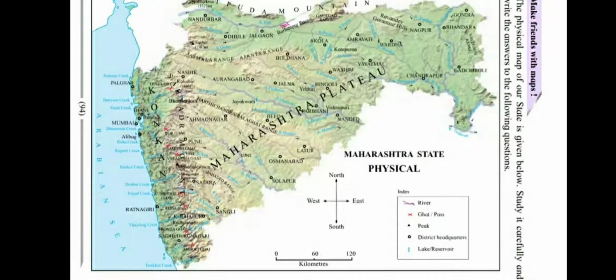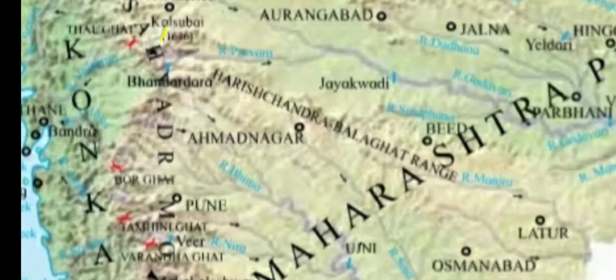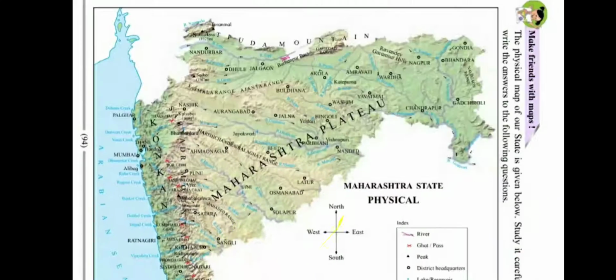You can see these dams on the map. Bhandardara is also here on the map.